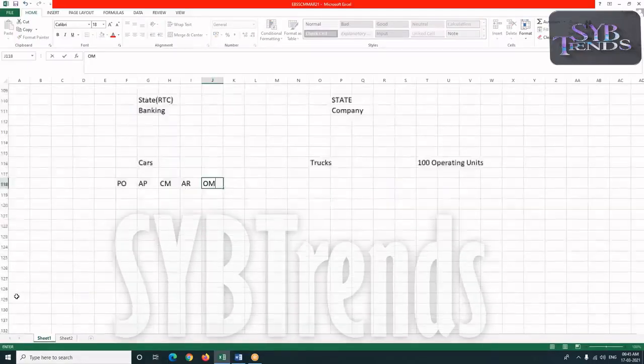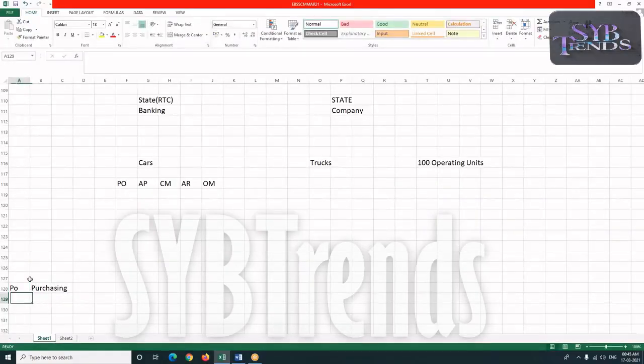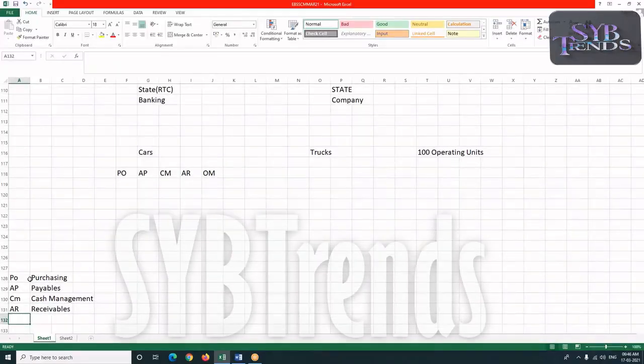I'll just make the indent here. PO meaning purchasing, AP, payables, cash management, receivables. This is order management. Order management. Now, these are all the modules which are here.